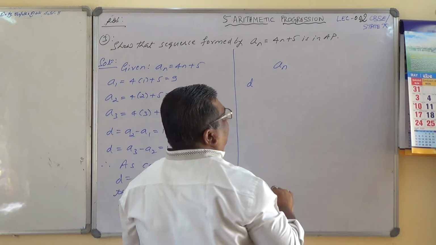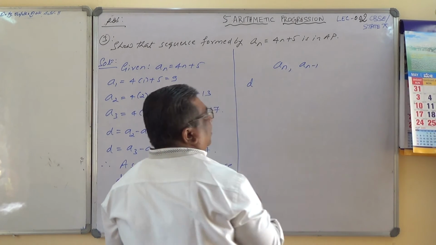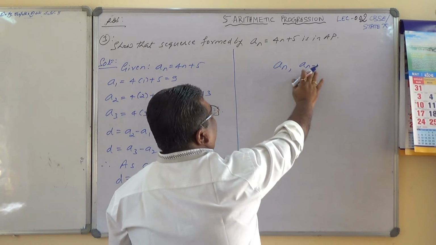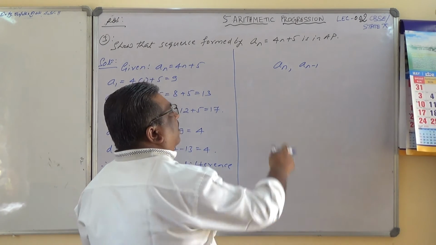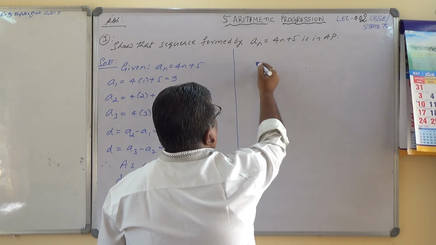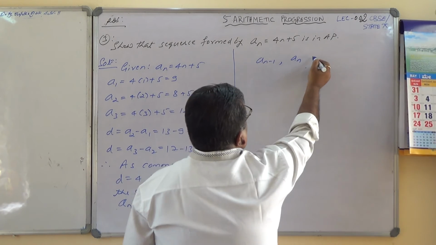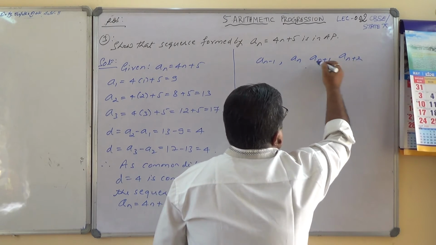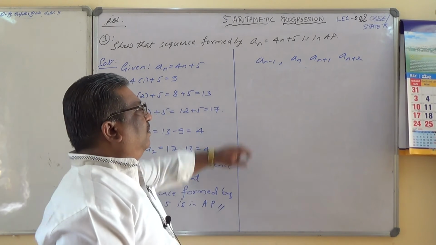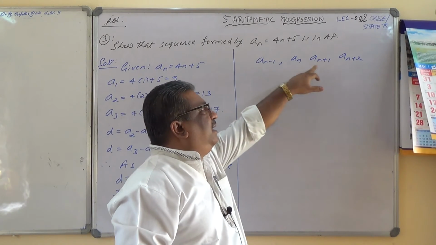If an is one term, the next term is an plus 1, and an minus 1, an plus 1, an plus 2, all these are the terms of an AP, correct or not? You put any number here and check it, n minus 1, n plus 1, n plus 2.